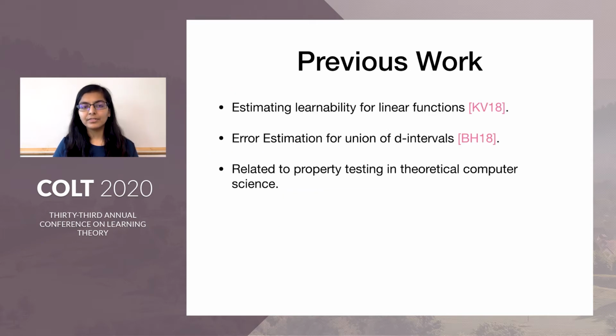There have been a few previous works on error estimation. The work of Kong and Valiant looked at estimating learnability, or error estimation, for linear functions in the passive setting. They showed that it is possible to estimate the error with fewer samples than those required for learning. The work by Blum and Hu looked at error estimation for the class of union of d intervals in the active setting, the same setting that we are looking at, and they showed that it is possible to estimate the error with a number of label queries which is independent of d, which determines the complexity of this class. Also, this is related to property testing, which is widely studied in the theoretical computer science community.